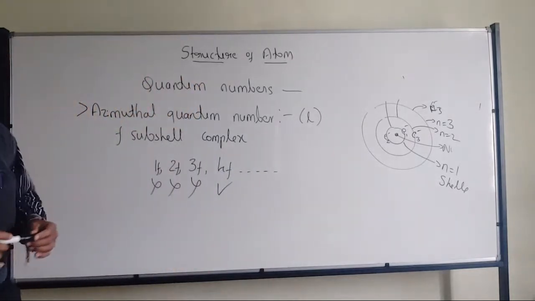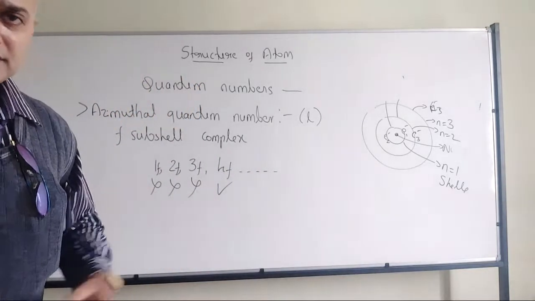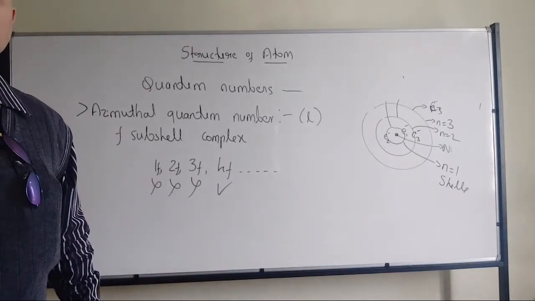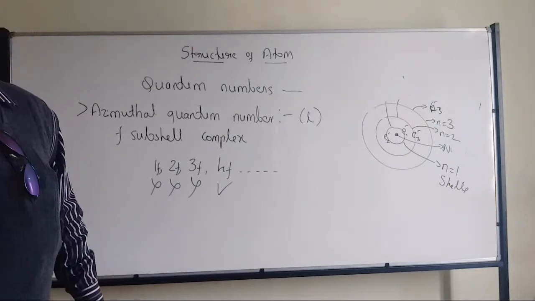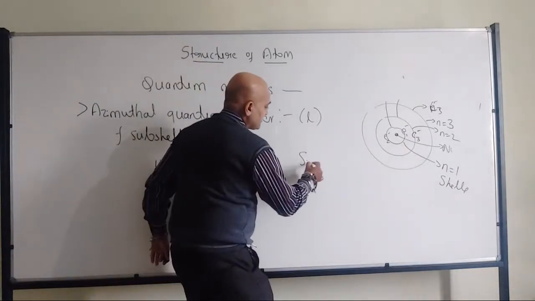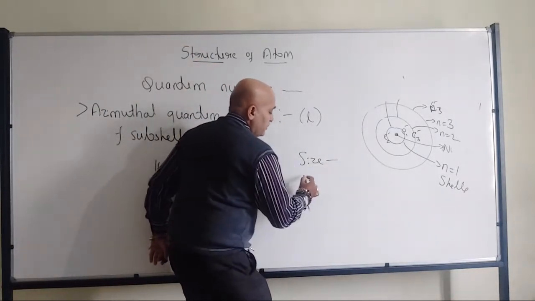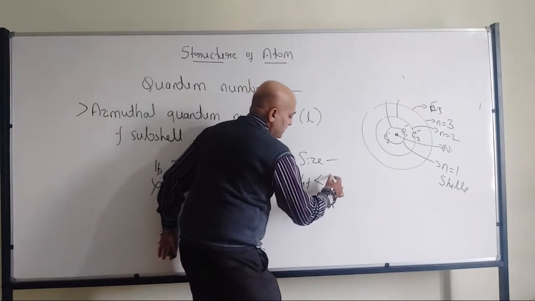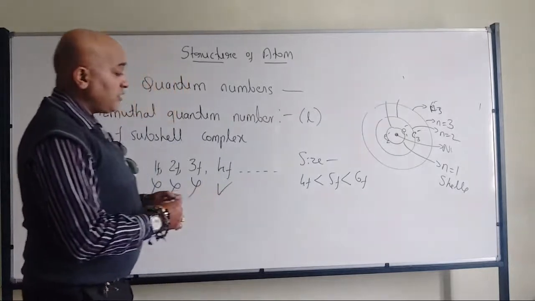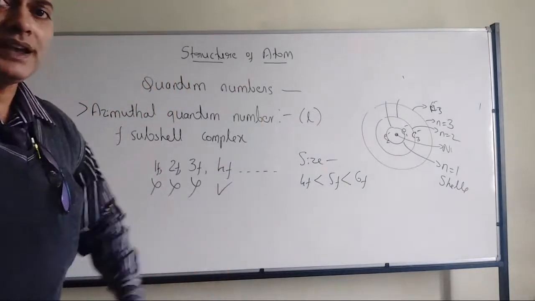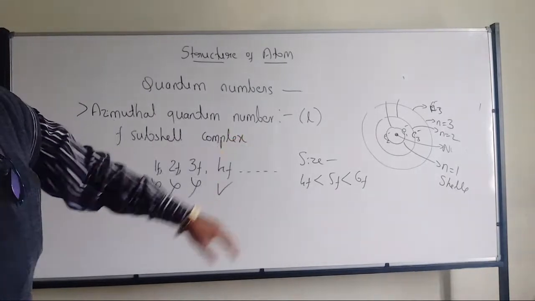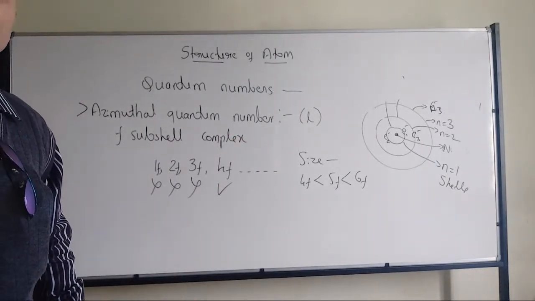Naturally 4F will be of smaller size compared to 5F. 5F will be smaller compared to 6F. That's how size is going to increase depending on the n value. n is equal to 4, n is equal to 5, n is equal to 6. But we don't have n is equal to 1, n is equal to 2, n is equal to 3 for F subshell.